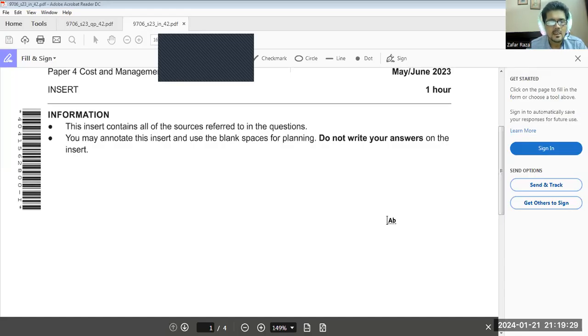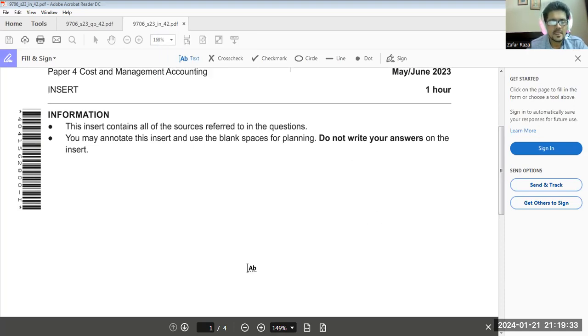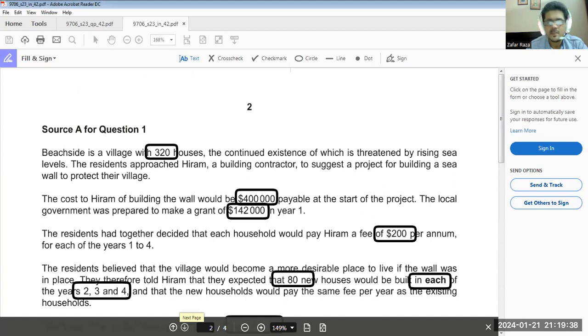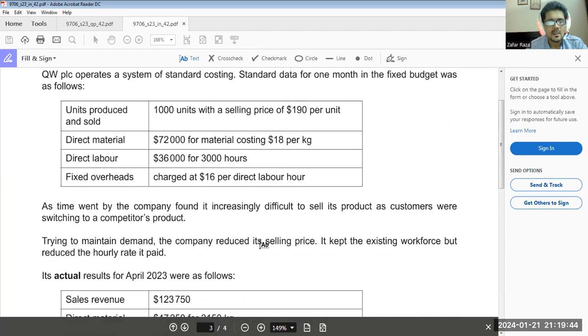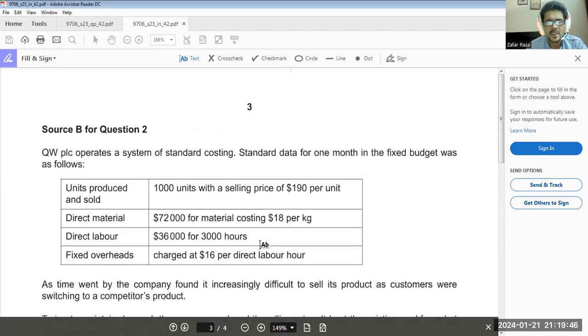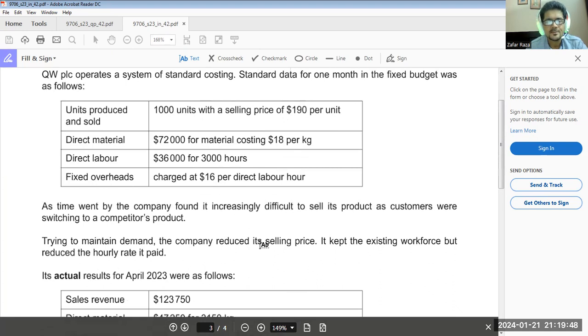So see, here is your paper. This paper was first time introduced in CIE. Now, if we see the insert, we have one question we have solved in our last video, and today we are going to solve the second question, which is about flexible budget, standard costing as expected.